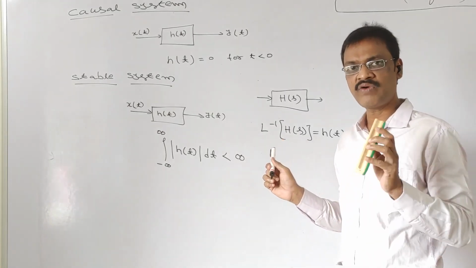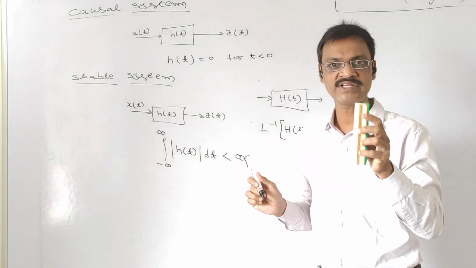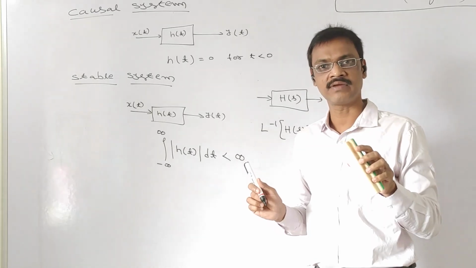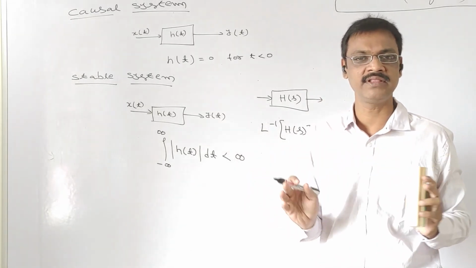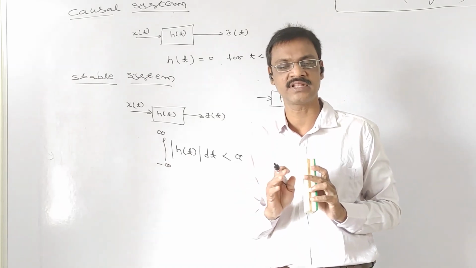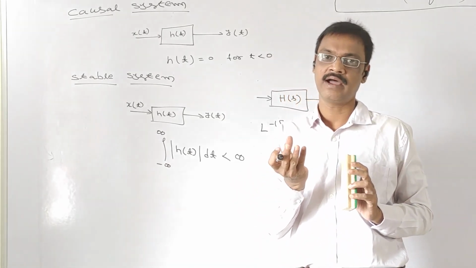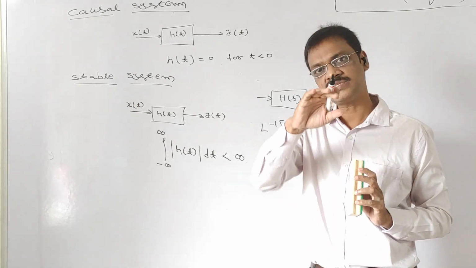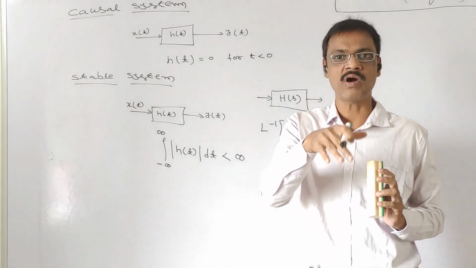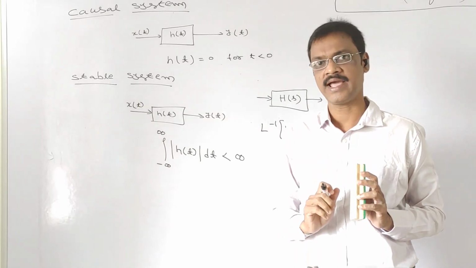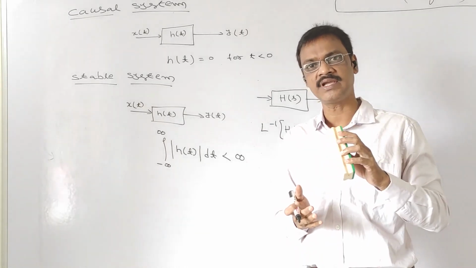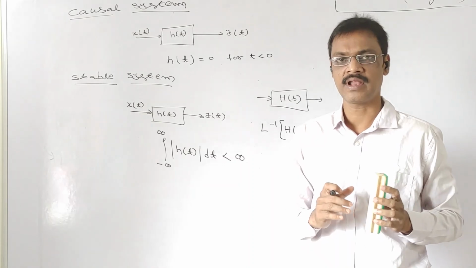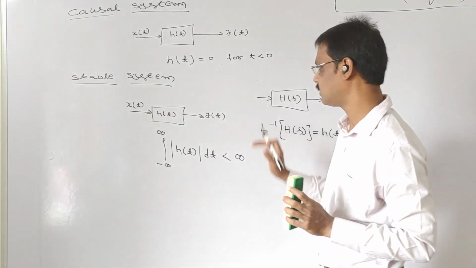When you find the inverse Laplace transform, what information do you require? The ROC is also required. But the ROC is not directly given in the examination. The system characteristics are given. According to the system characteristics, you have to obtain the ROC characteristics. So after getting the ROC characteristics, based upon that ROC information, you find the inverse Laplace transform for h of s, that is, the unit impulse response.